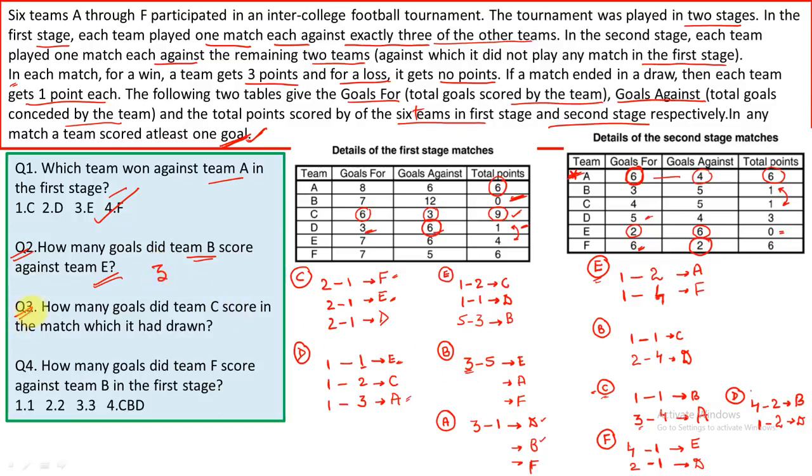Now let's look into the third question. How many goals did team C score in the match which it had drawn? So we have seen that we have removed 1 cases. So in the match in which it drew, the number of goals were 1.